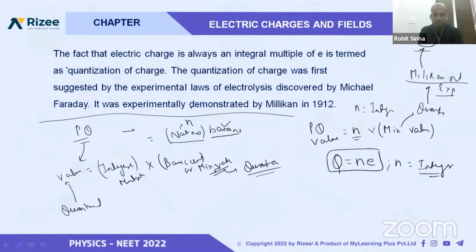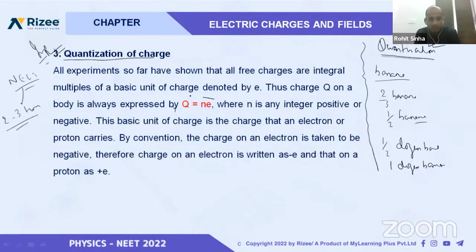Now we can say that this is the minimum value. Millikan proved that the minimum value of charge will be e. So we say that charge is quantized, and we represent it like this: Q is equal to ne, and e is the charge on the electron. Okay. Now let me take one example.